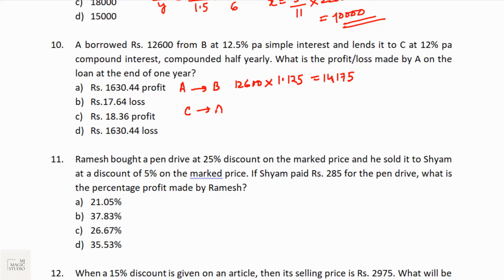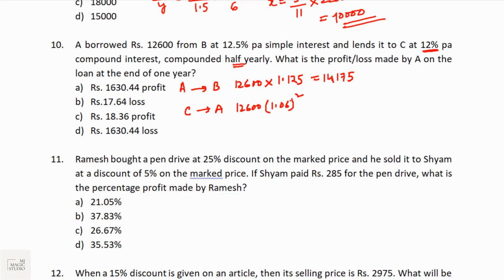Now from C, A will get, C will return him P, that is 12,600, P into 1 plus I, where the effective interest rate is 12 by 2 because it is compounded half yearly, 6%. So it would be 1.06 to the power 2. This interest is paid twice in half years at 6%.